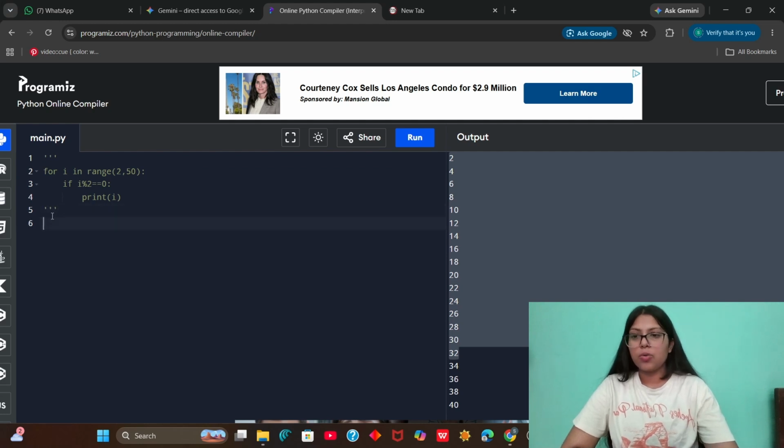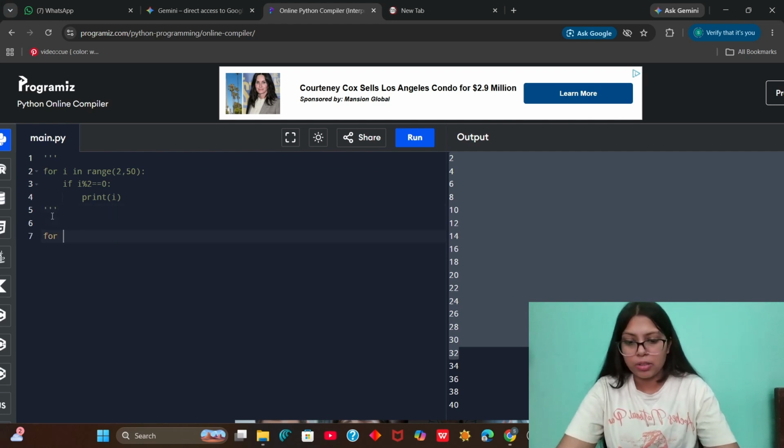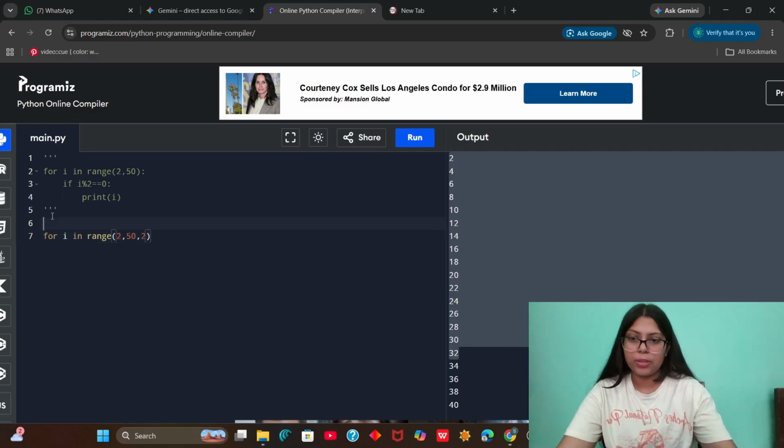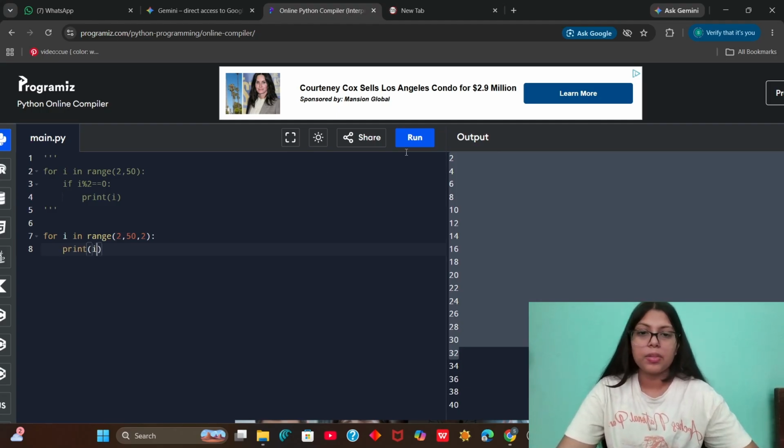We can also do it using the step counting in the range. So in that case, what we will do here is for range 2, comma 15, we have to increase it by 2. I write the step value to be 2. And then we have to change i.